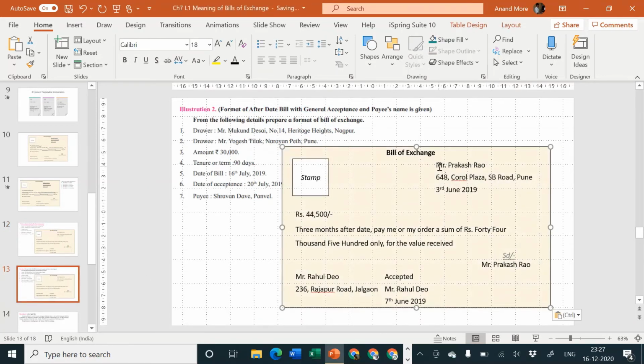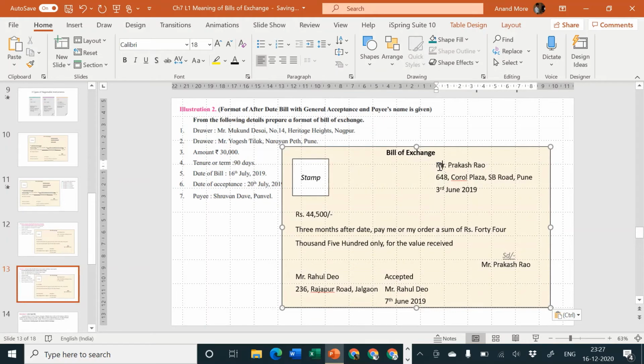On the top right corner, who are supposed to be considered by us? It is always the drawer who should be considered. Who is the drawer here? Mr. Mukund Desai. So let me go to Mr. Mukund Desai.